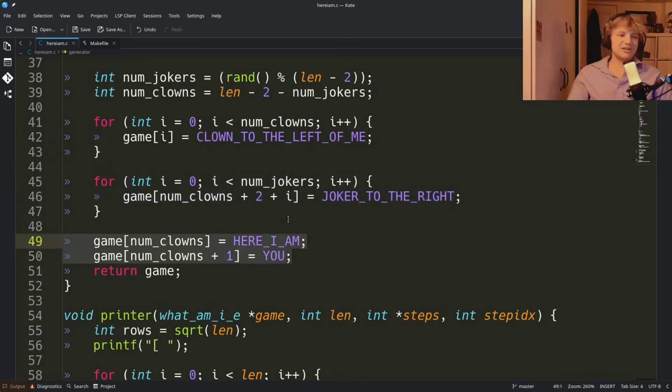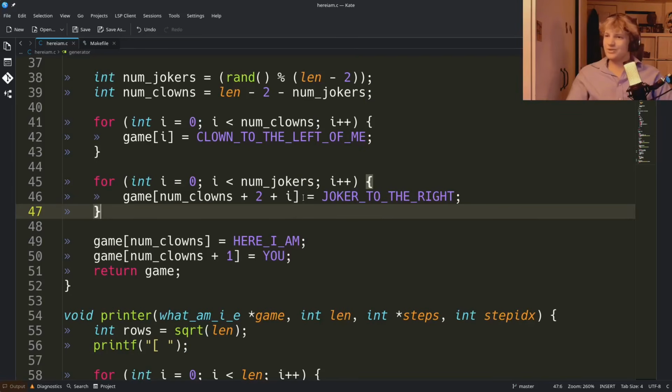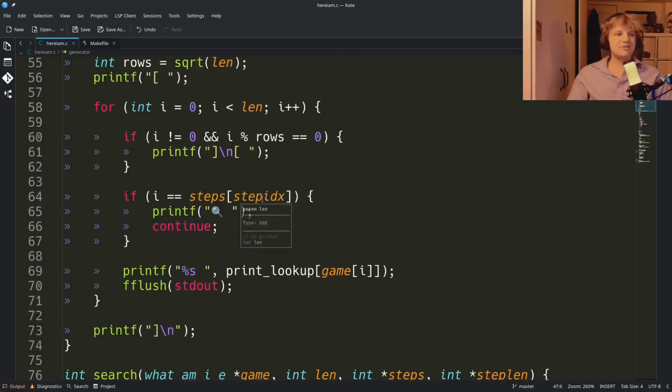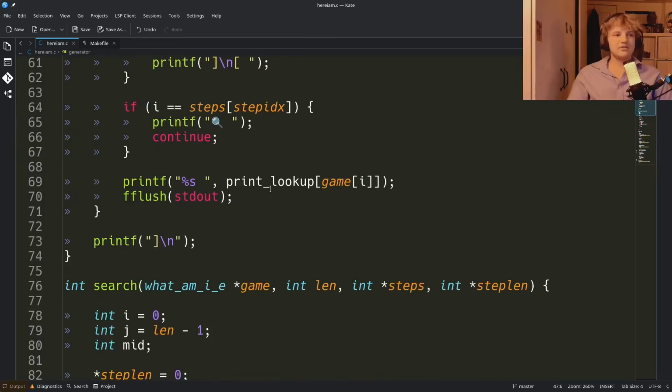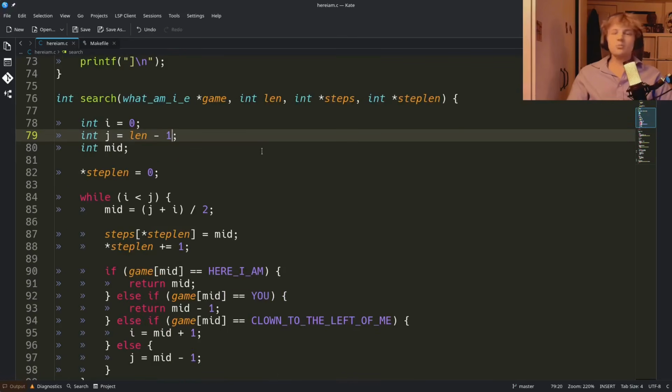And then we chuck ourselves in here at the middle. So this is where it gets really fun. Let's go ahead and look at the binary search. I've just got this helper function here that prints things out. It's not really worth going over. Let's look at binary search.